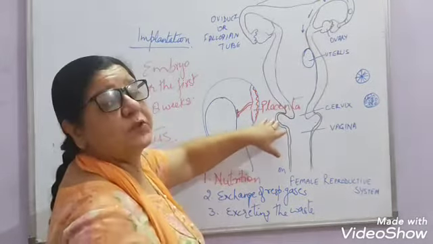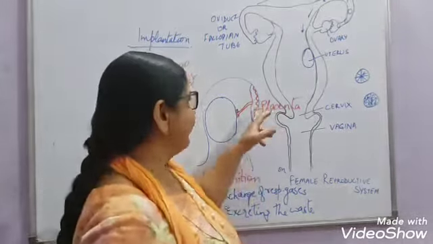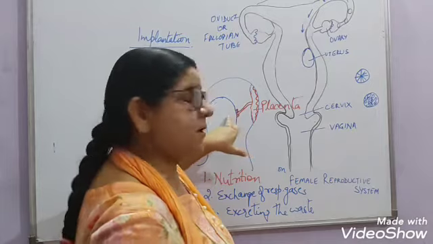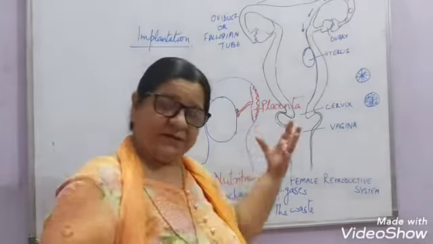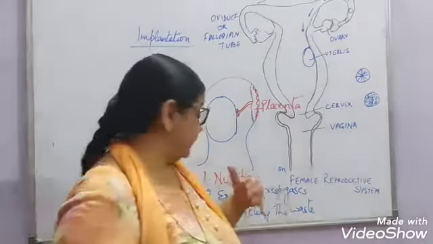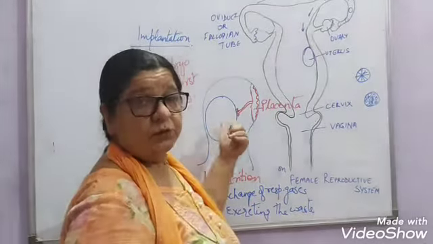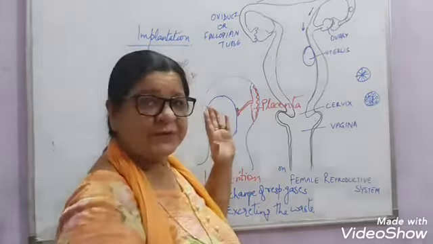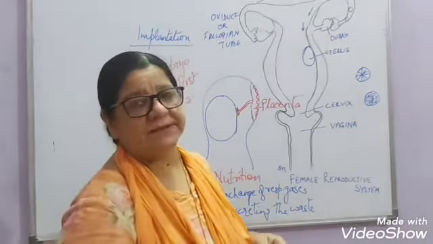This question comes in the exam. What is placenta? What are its functions? So the placenta is a disc-shaped tissue which develops in the uterine wall, and through the umbilical cord it is connected to the developing fetus. All the exchange of gases, that is oxygen goes in and carbon dioxide comes out through this. Then the nutrition is brought through the blood from the mother's body to the developing fetus through this placenta. Then all the waste which is created in the fetus passes into the mother's body through the placenta.